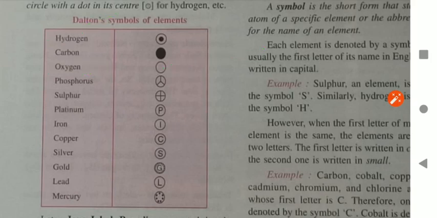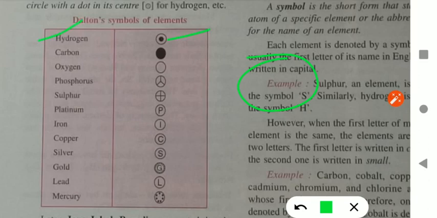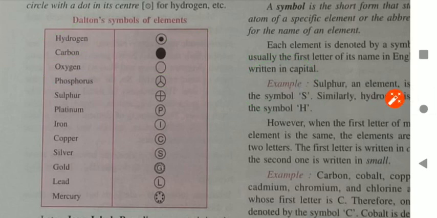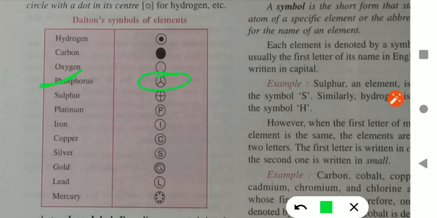For example for oxygen it is a simple circle, and if you put a black dot inside the circle then it would be for hydrogen, and a whole black circle is for carbon. Okay, phosphorus, look, and you can remember the symbol very easily because this is the symbol of a car. You will write in the comment box which car uses this symbol.